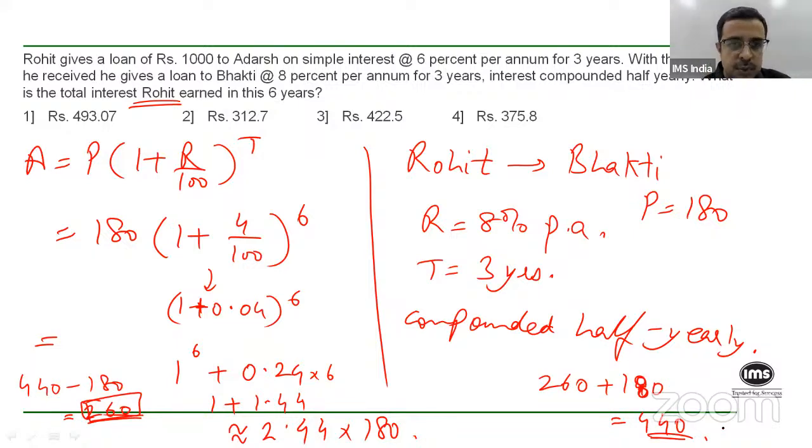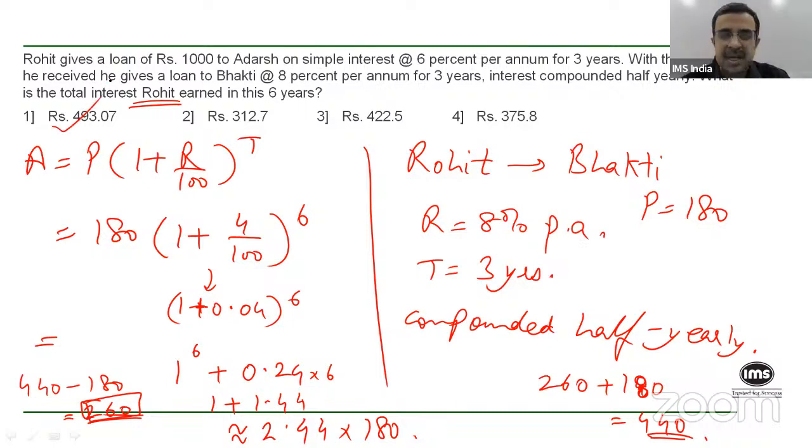What option will you then choose here? Let's see what we have done. We have ignored the rest of the values. However, those values actually are still present. Which means the money that you actually make will be slightly more than what we have approximated here. Do you understand that? It will be slightly more than what we have approximated. Which means that our answer should be definitely more than 440. And there's only one option which is more than 440.